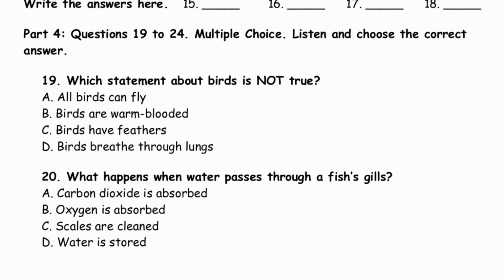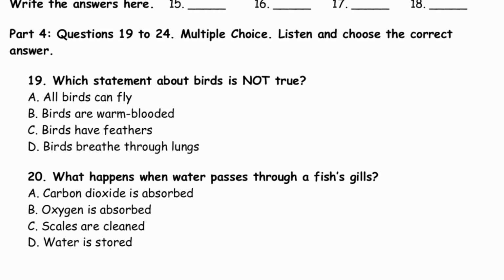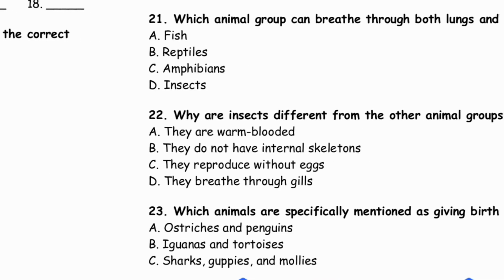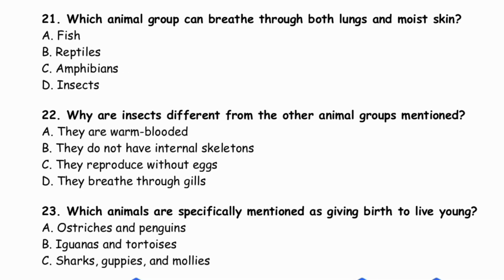Most fish reproduce by laying eggs. However, some fish, including sharks, guppies, and mollies, give birth to live young. Amphibians are unusual because they can live both in water and on land.